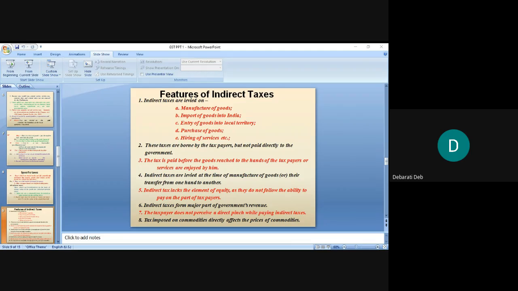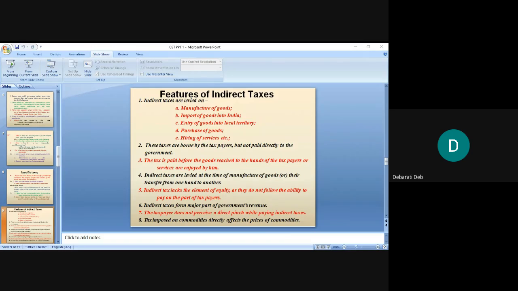Every day you are purchasing something, you are paying indirectly to the government. Now all the taxes have been clubbed together as GST. Still we are paying GST at a high percentage, in some products just 21% and all that. So we are paying more in the form of indirect taxes than direct taxes.